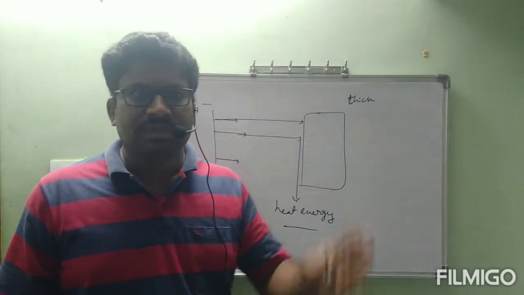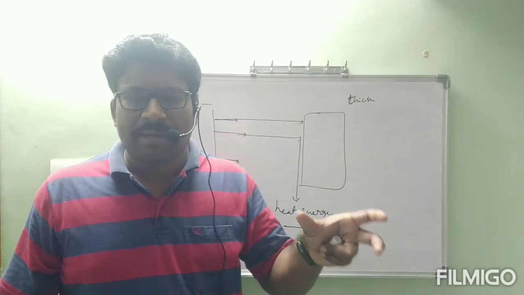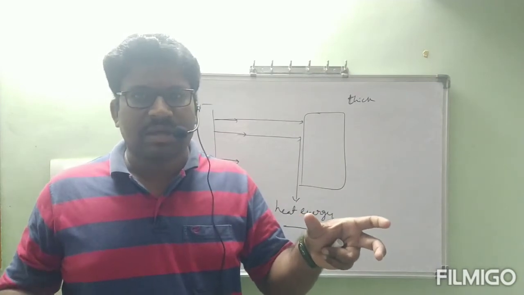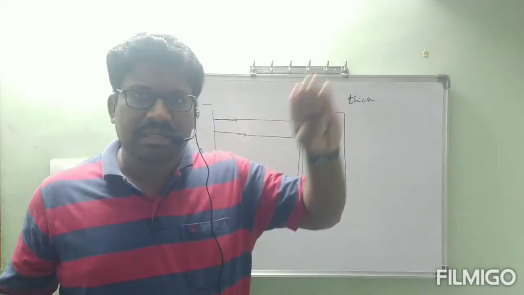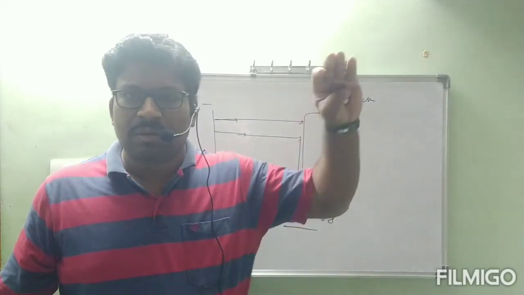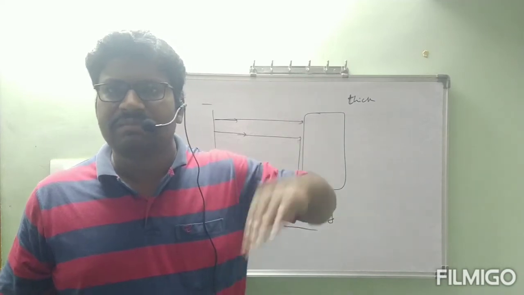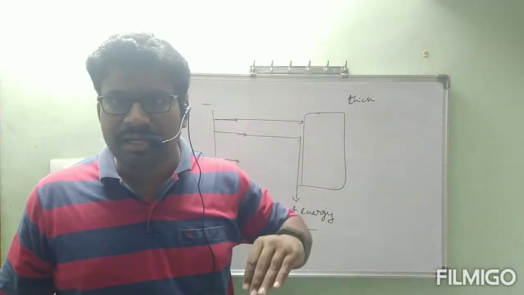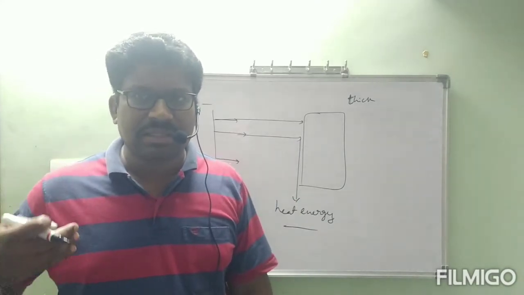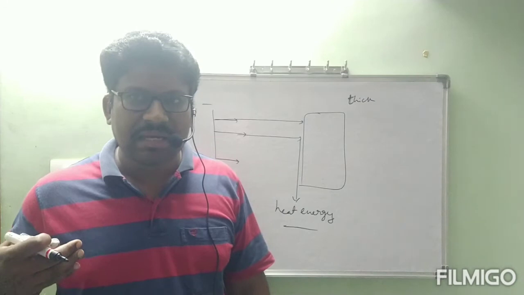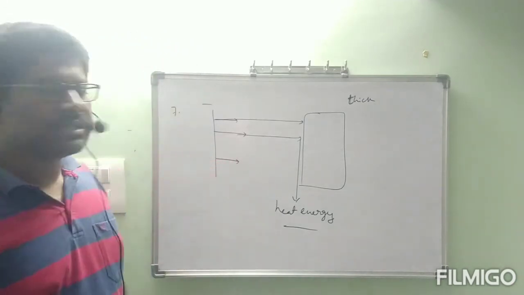That means after some time of continuous exposure of thick metal towards these cathode rays, switch off the cathode rays, hold that and touch that metal surface. Then we will observe that the metal surface is a little bit hot. That means whatever kinetic energy was carried by these electrons is converted to heat energy. This is about property number 7.